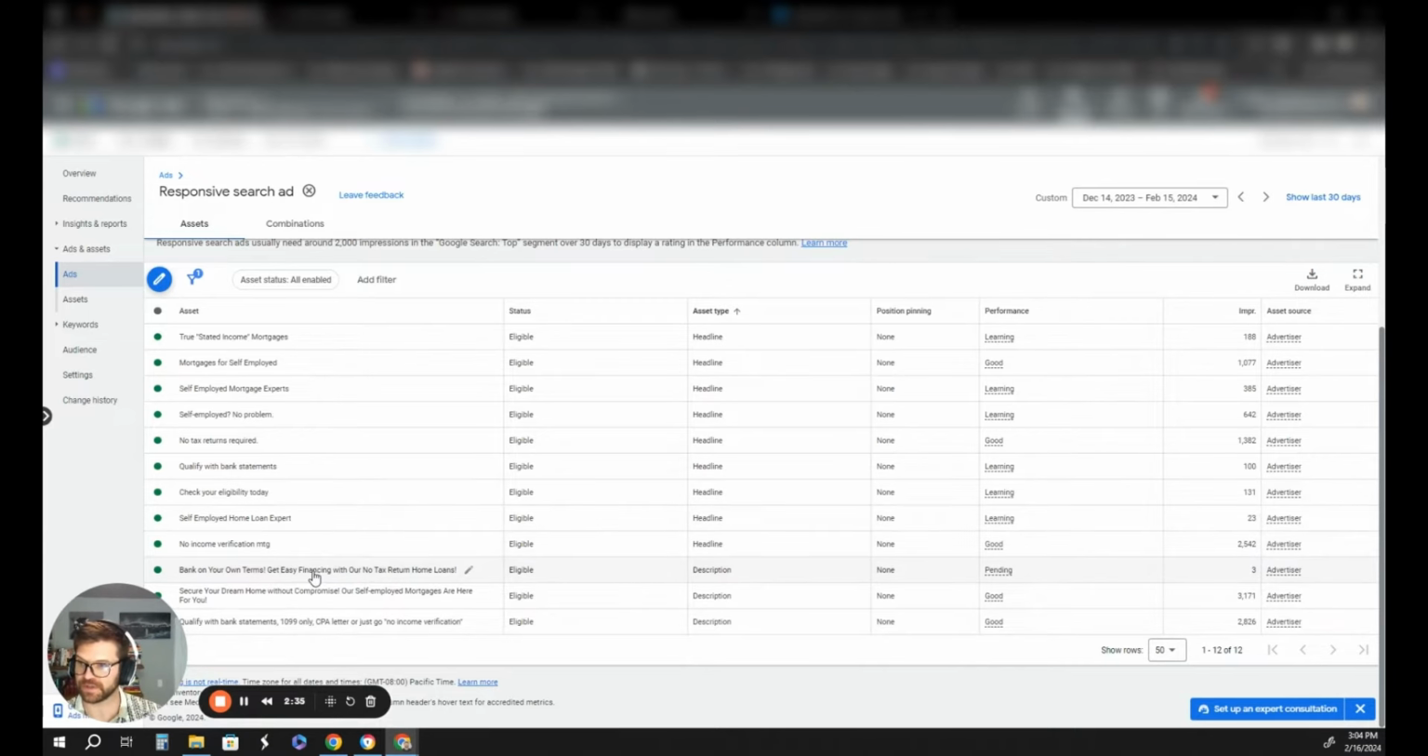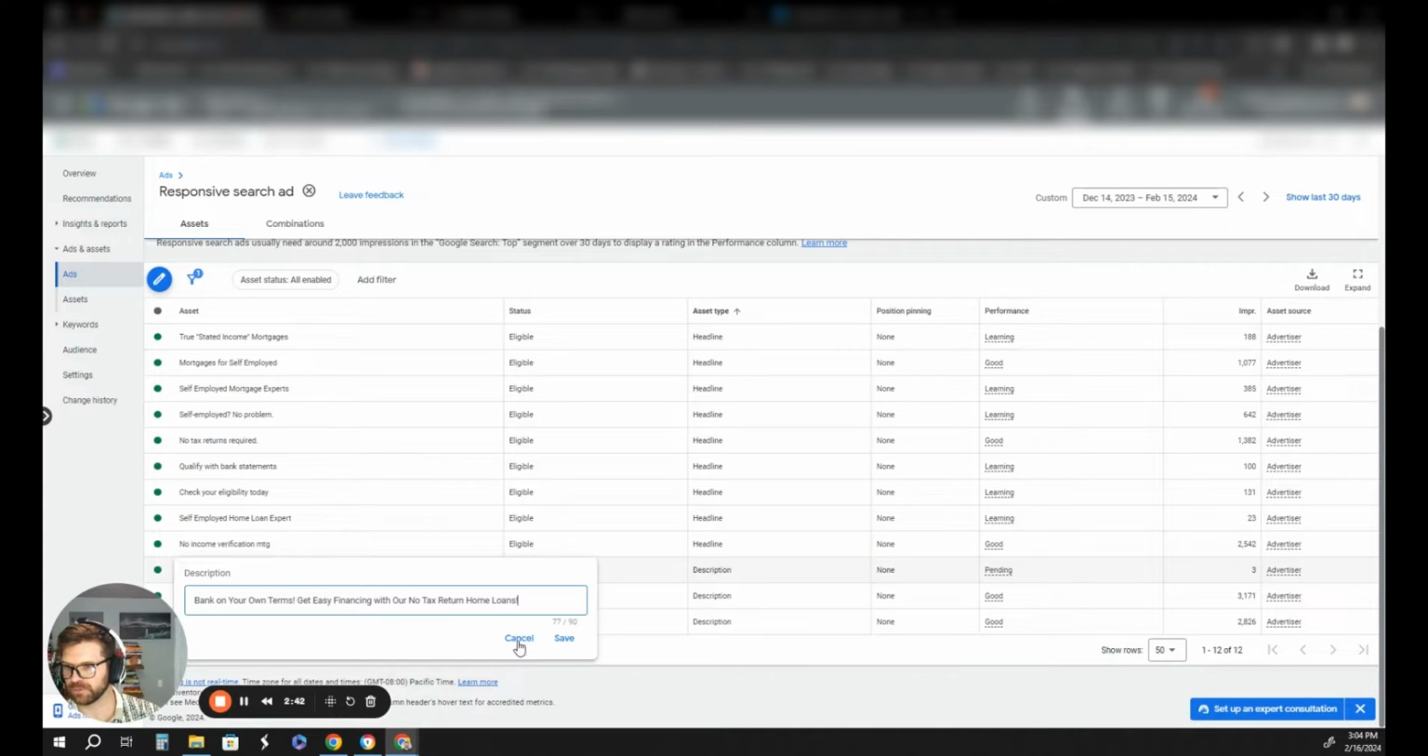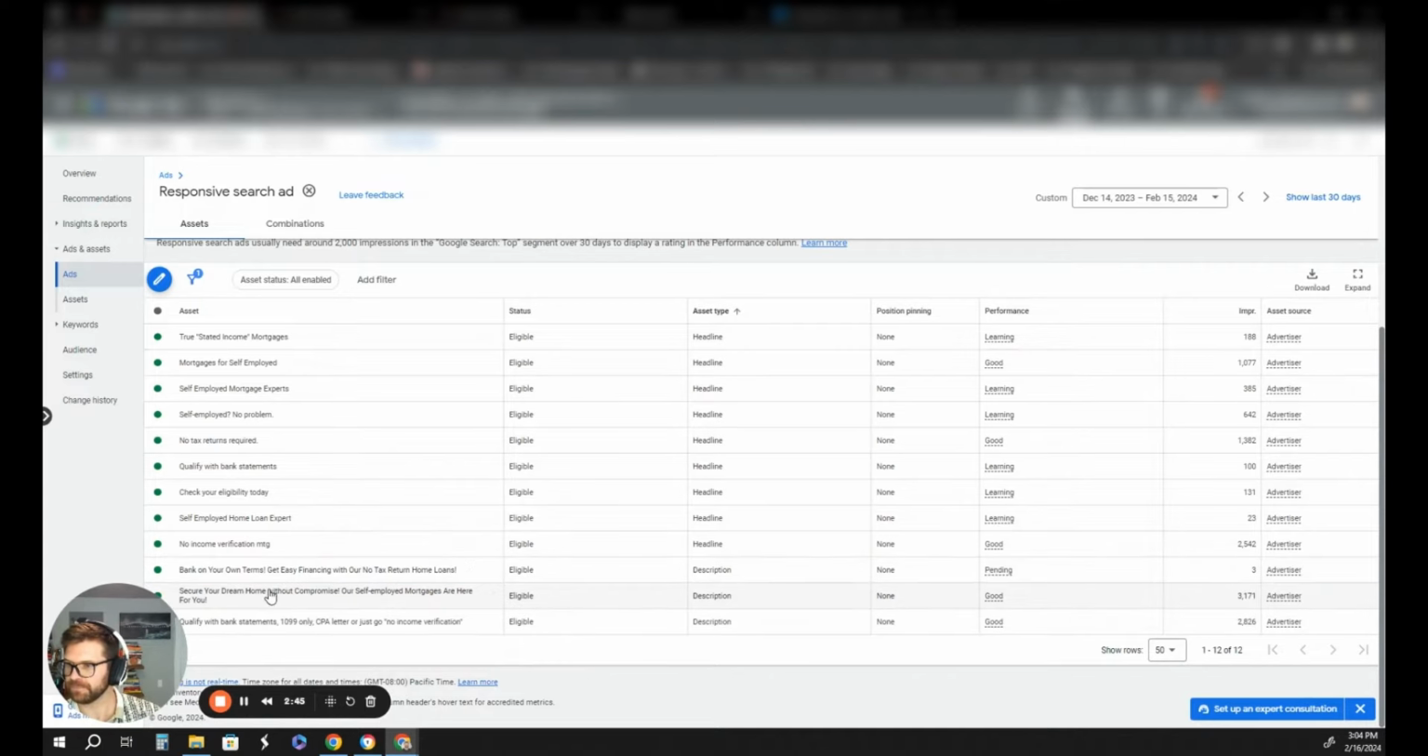Now for descriptions in the ad, there's 3 of them. Bank on your own terms, easy financing with our no tax return home loans. Secure your dream home without compromise. Our self-employed mortgages are here for you. Qualify with bank statements, 1099 only, CPA letter, just go no income verification. So very, very simple. These are called responsive search ads.